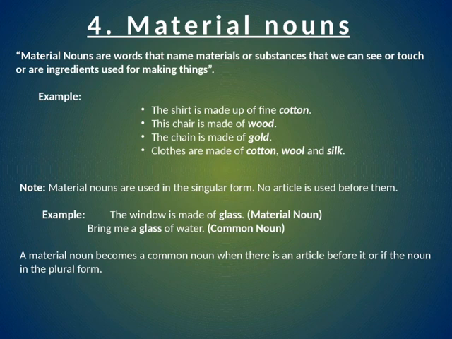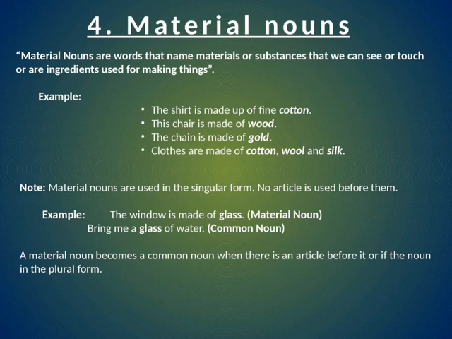The shirt is made up of fine cotton. Now cotton is a material. So the shirt is made up of cotton. It is a material noun. Cotton is a material noun. This chair is made up of wood. So wood is a material. The chain is made of gold. Gold is a material by which the chain is made. Clothes are made of cotton, wool and silk. So cotton, wool and silk are material nouns.